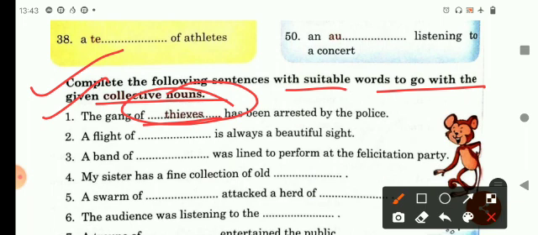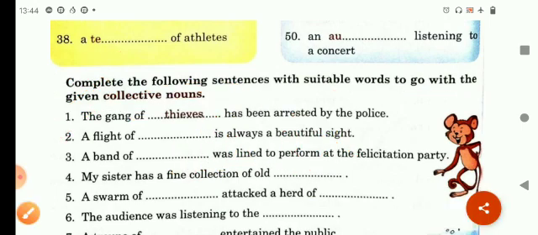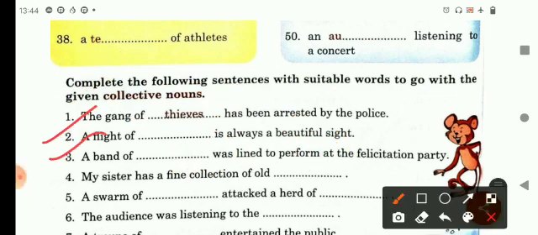A flight of dash is always a beautiful sight. A flight of, it can be birds. Then third, a band of dash was lined up to perform at the felicitation party. A band of musicians.